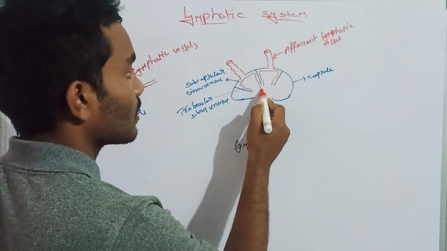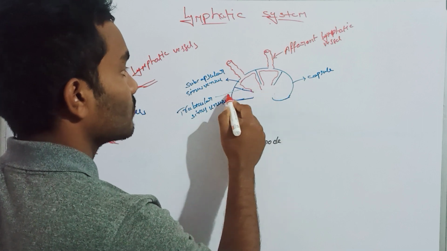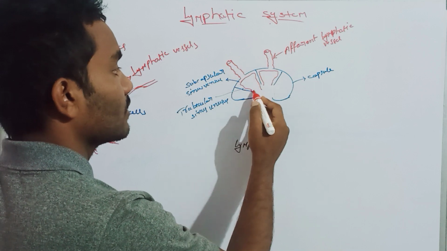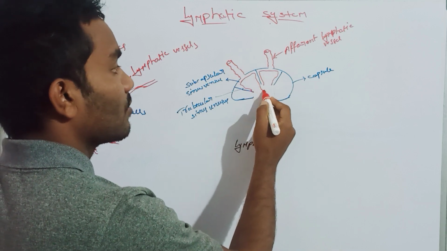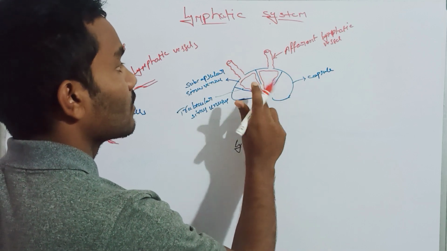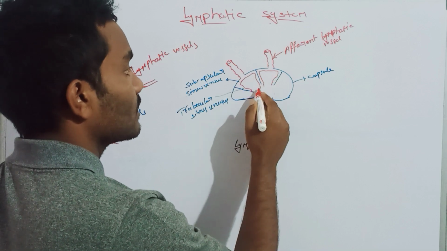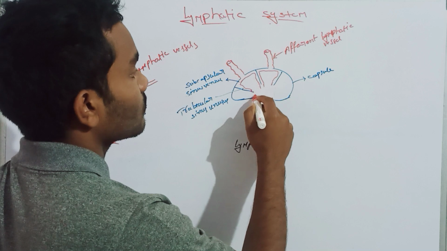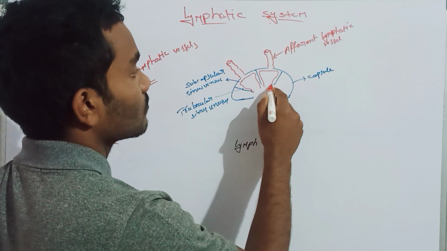Again, they have the afferent lymphatic vessels, and it will have intercommunicating sinuses, like this.